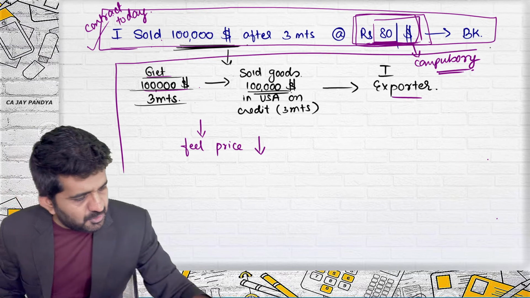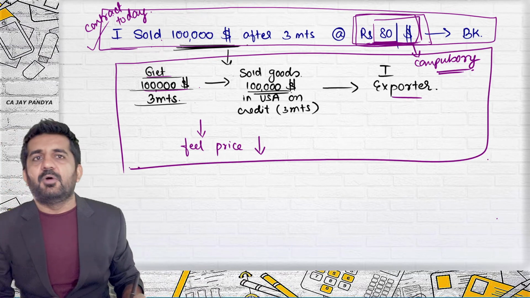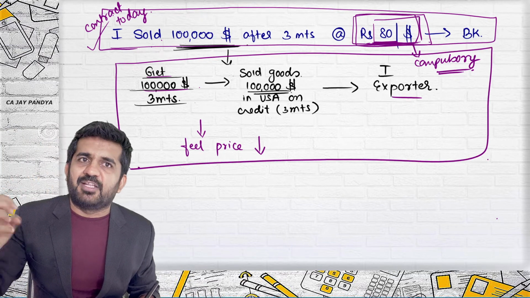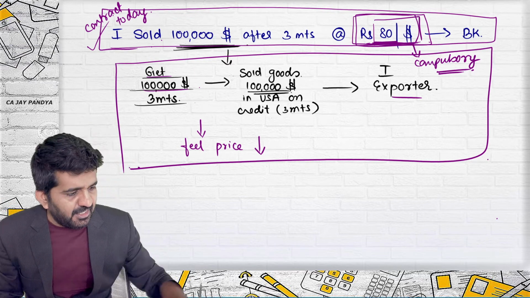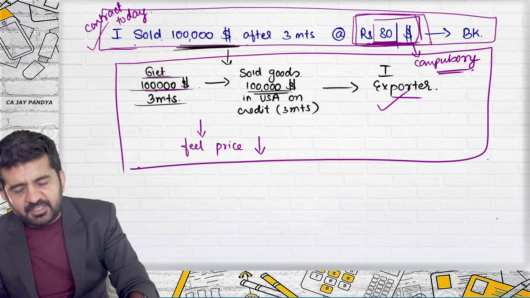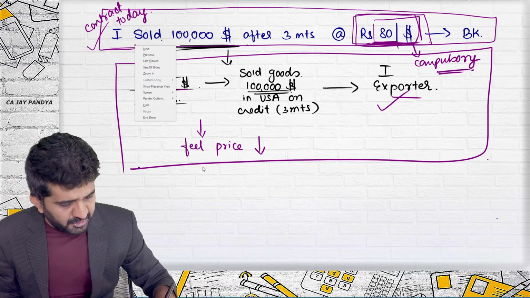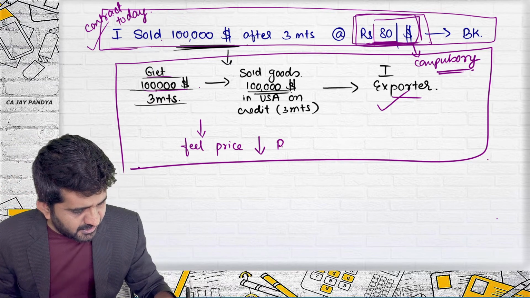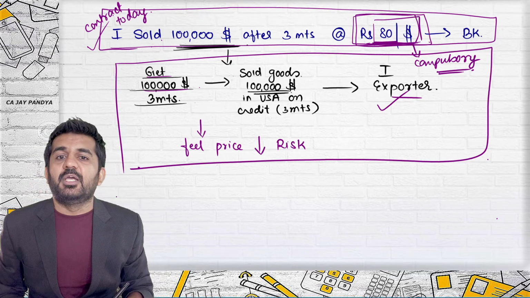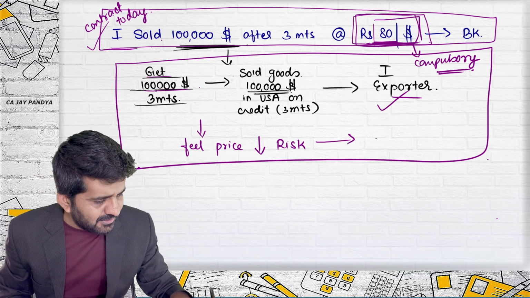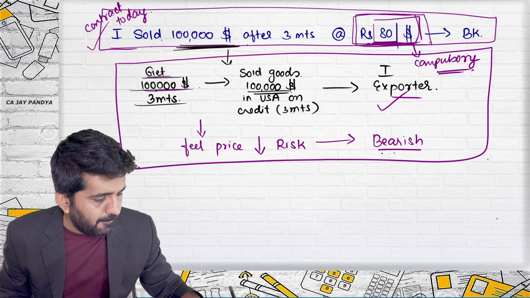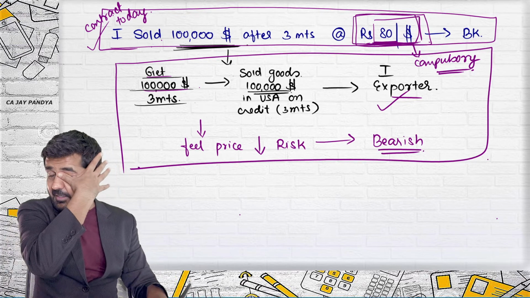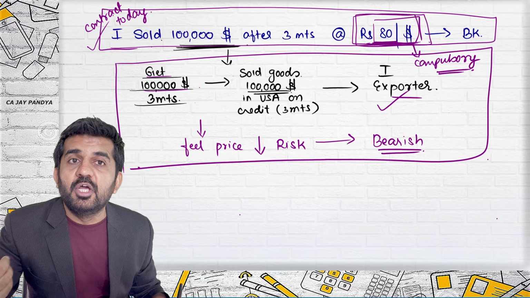Believe me, this part is not important right now. It will be given in the question whether you have sold or purchased. No one will ask you why. But I am explaining to you that this type of contract is entered into by exporters whose risk is that the price will decrease, and hence these persons are bearish. They feel that the price is going to decrease.